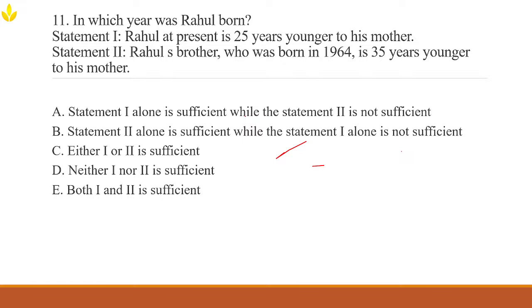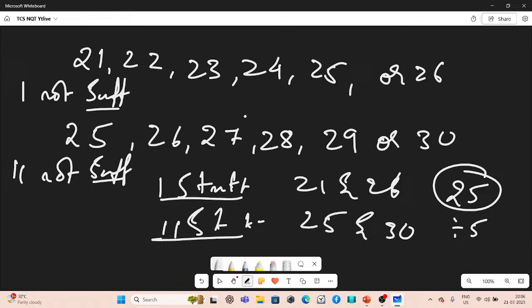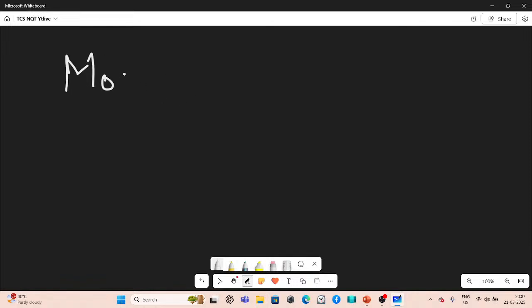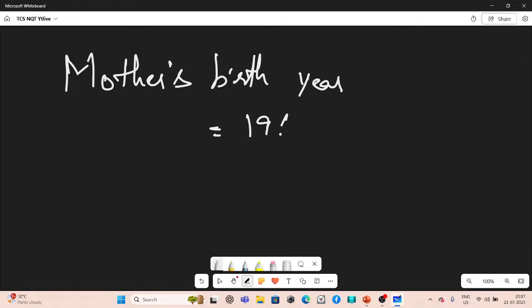So the mother's birth year is 1964 minus 35. Rahul's brother is 35 years younger than his mother, right? So we can find the mother's birth year. That would be 1929.